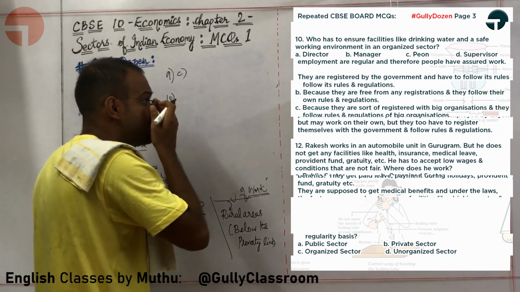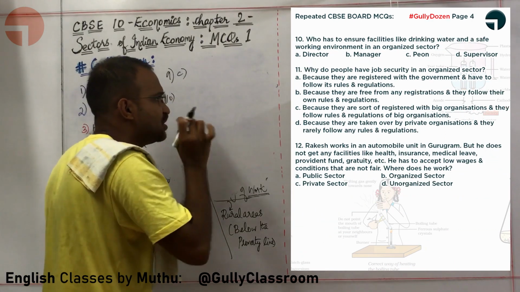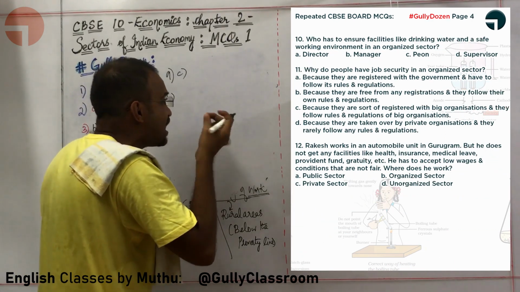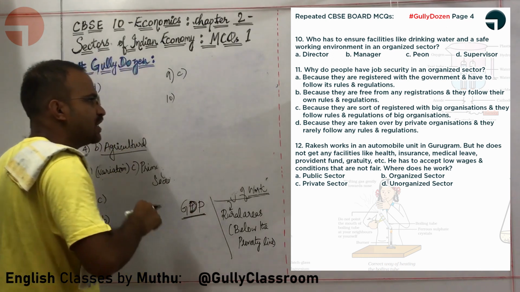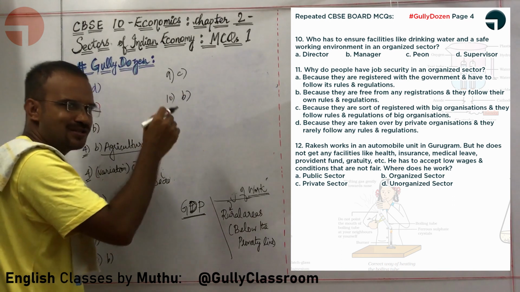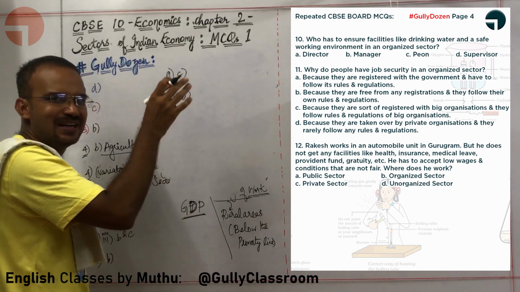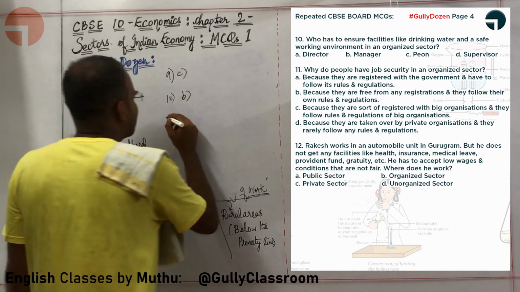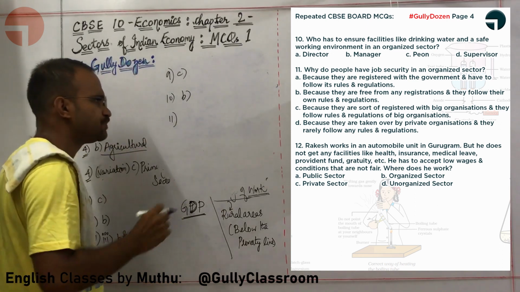What about the 10th question, sir? Who has to ensure facilities like drinking water and a safe working environment in an organized sector? Obviously, the manager. We studied about this just now at the end of our entire passage. Okay, sir. Let us go for the 11th question.